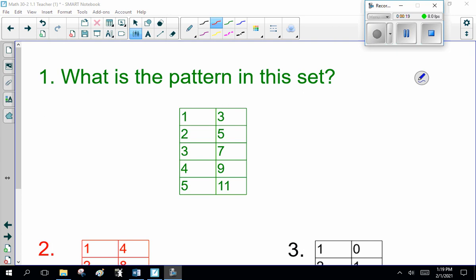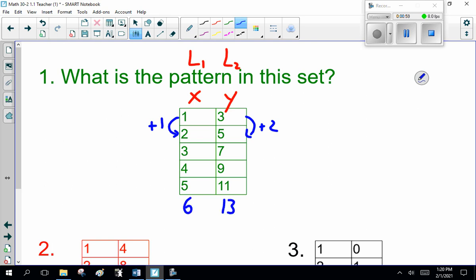So for this green block here: X is 1, 2, 3, 4, 5 and Y is 2, 5, 7, 9, 11. Note X and Y. The first one is always X, the second one is Y. Pay careful attention. Soon I'll be showing you how to put this in your graphing calculator and graph it. So instead of X, I might refer to it as L1, as in list 1, and L2 as in list 2. Either way, there is a pattern here. Every time X goes up by 1, Y goes up by 2. So you should be able to look at this and realize the next number after 5 should be 6, the next number after 11 should be 13.